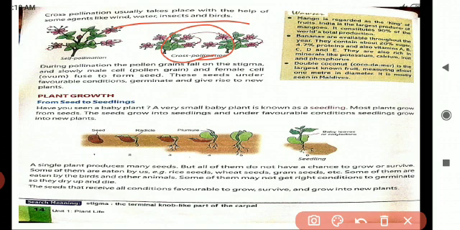Okay, the next one is plant growth. What is this called, children? Seedling. From a seed we are getting a new plant. A very small baby plant is known as seedling. Okay, children, shall we move to the next one?